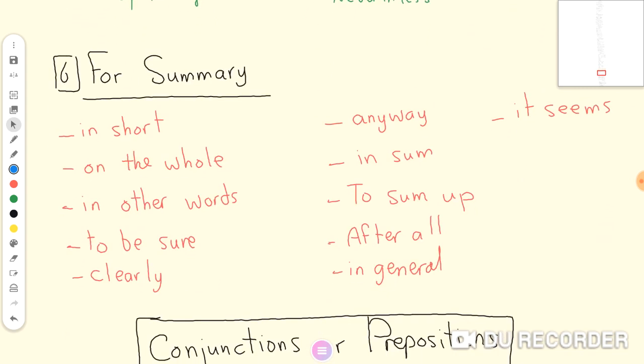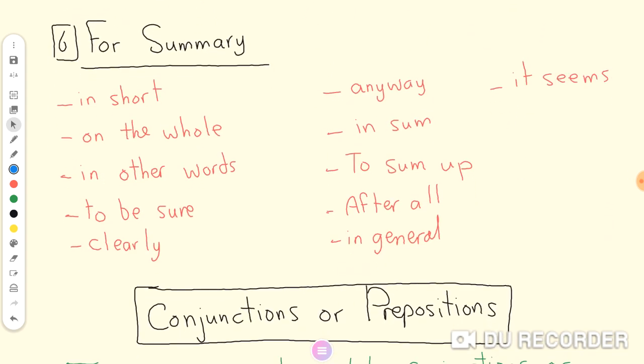The last transitional words that we use at the end, with the last paragraph, that is called the concluding paragraph, as we learned before, to sum up the main idea of the whole text, to give a summary. So the transition words that are used for summary, like in short, on the whole, in other words, to be sure, clearly, anyway, in sum, to sum up, after all, in general, it seems.